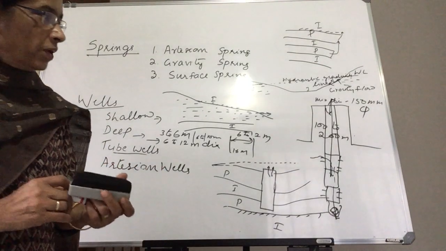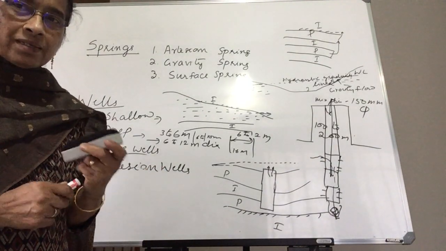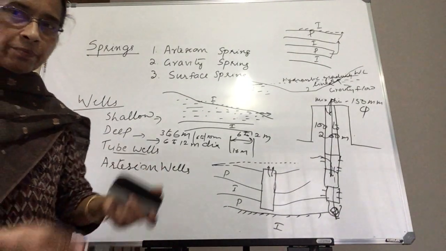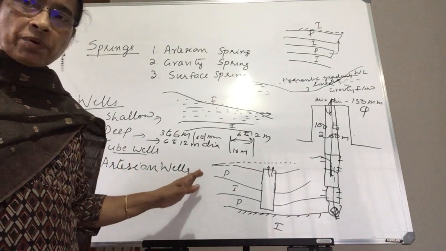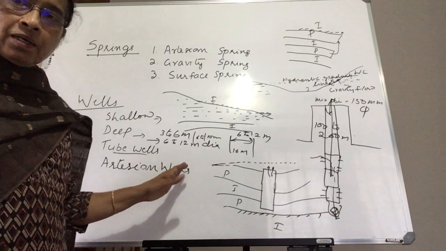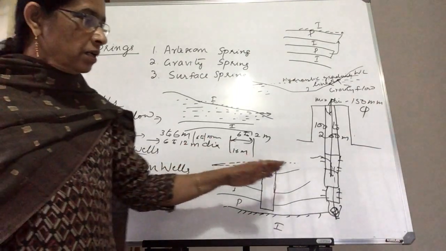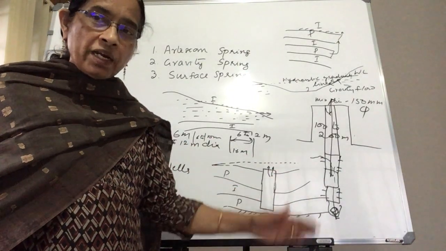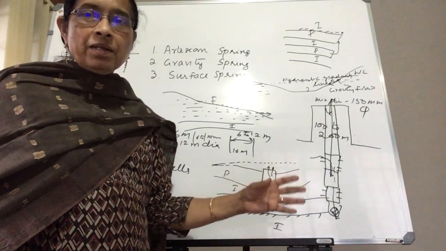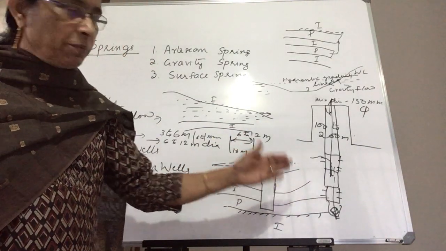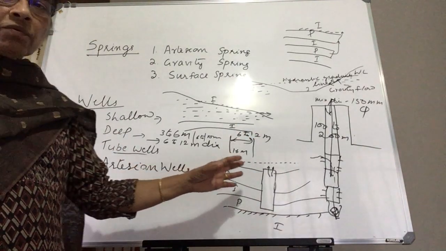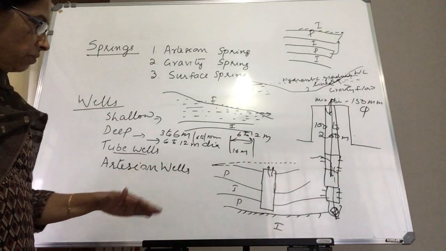So that is the tube wells, where we are pumping groundwater. Be careful when you are providing tube wells in coastal areas, where when you go deeper and deeper, you may get salinity, or saline water may be there, or the chloride content may be more. So you have to test the water quality before you supply the water.